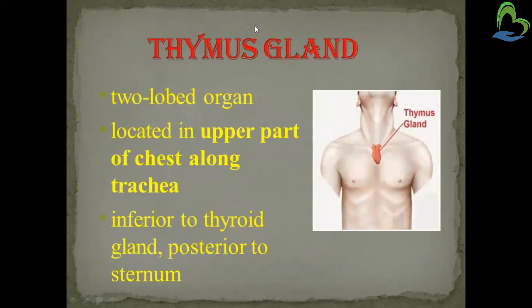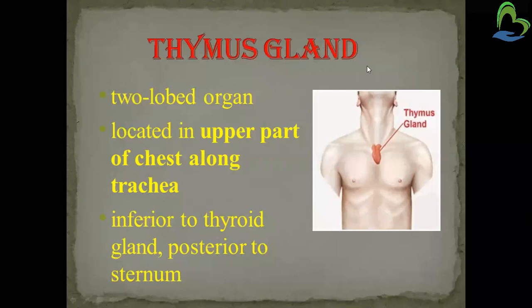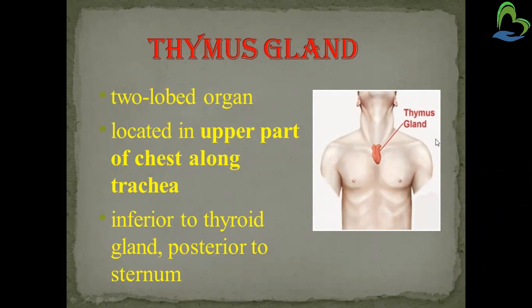Now the thymus gland. The thymus gland is a two-lobed organ. You can see here in the picture, it is located in the upper part of the chest along the trachea, inferior to the thyroid gland and posterior to the sternum.